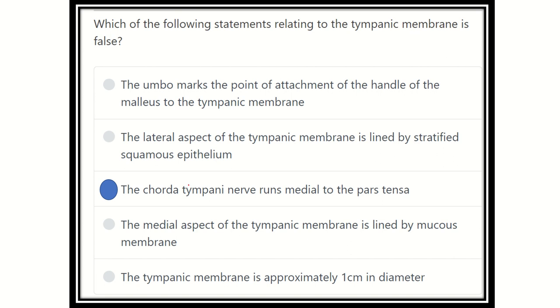So our answer is now ready: the chorda tympani nerve runs medial to the pars tensa. It is not true, because we saw in the picture that the chorda tympani nerve passes medial to the pars flaccida, not the pars tensa.